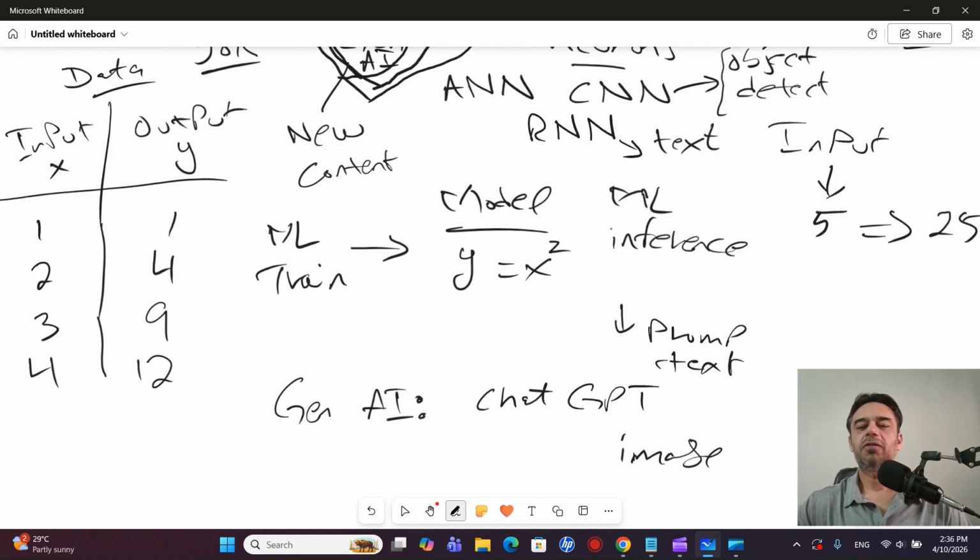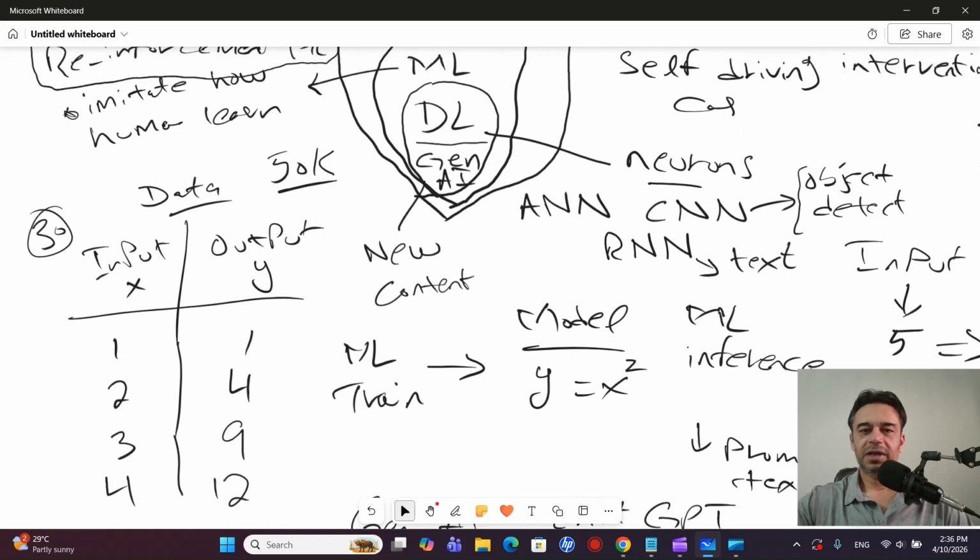Since generative AI works on prompts, which are text, we can see that one category of deep learning, which is RNN, also works on text. So basically generative AI is a more advanced shape of the RNN, the recurrent neural network. For that reason, generative AI is a subset of deep learning.